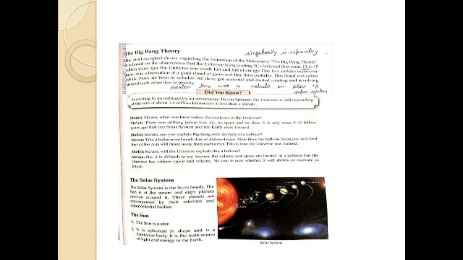What is revolution and rotation? I think you must have learnt it in your previous classes. Revolution: all the planets revolve around the sun in the same direction in an elliptical orbit. Elliptical orbit means the orbit which is not completely round.